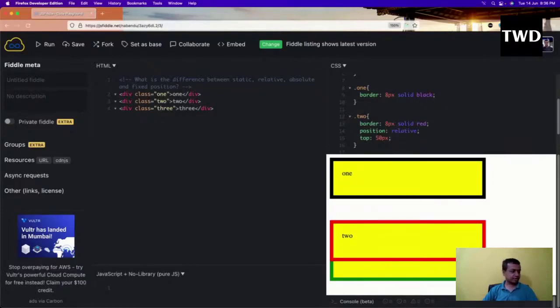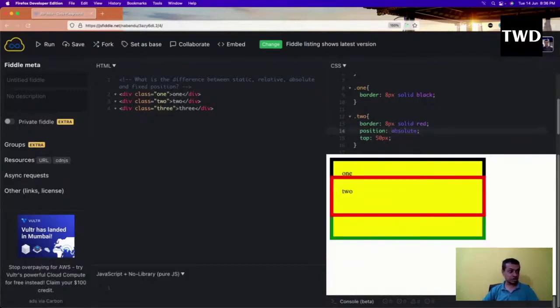Then position absolute: let us change the position of the second one to absolute, with top like this. See what is happening now. 3 moves up next to 1, as if 2 doesn't exist.